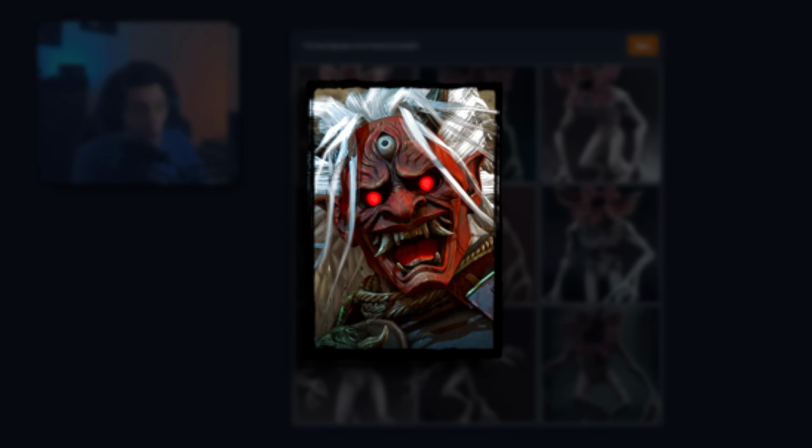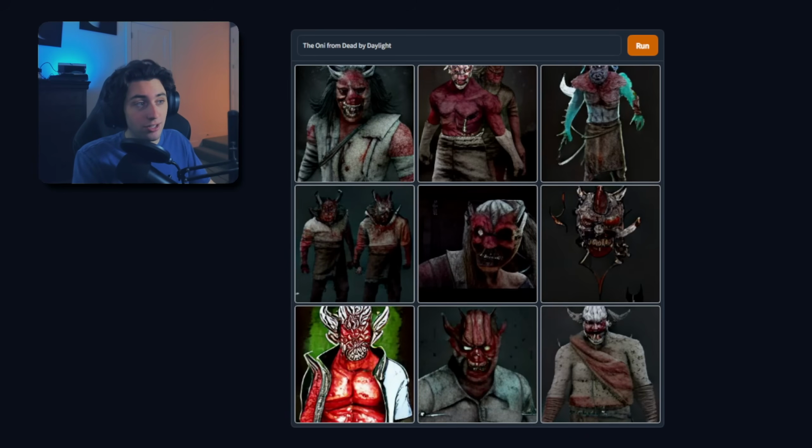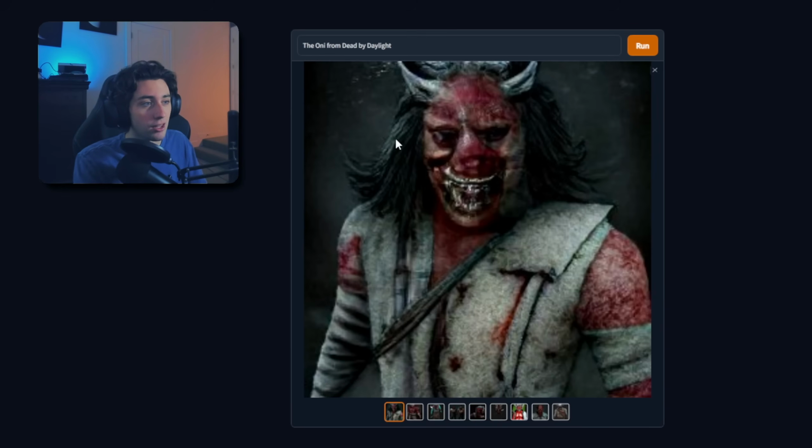Okay, now we have the Oni. I think this is gonna look nothing like the actual Oni in DBD, but I feel like it's gonna look really cool. Okay, it looks pretty accurate, actually. It looks way more devil-like, I'm not gonna lie. I like this a lot. It's really ugly, don't get me wrong, but it looks very, very Dead by Daylight killer, you know?